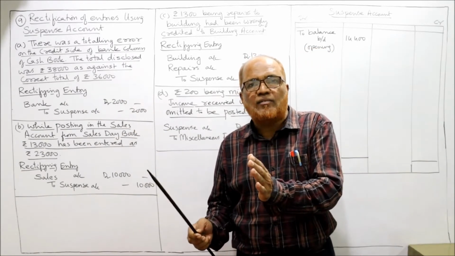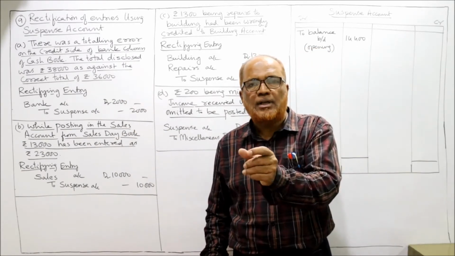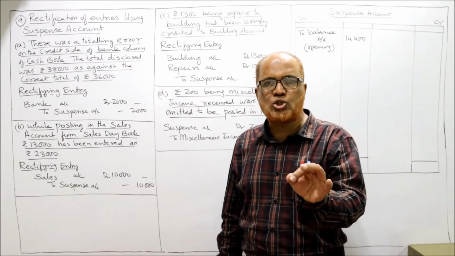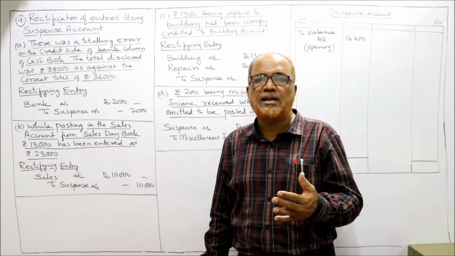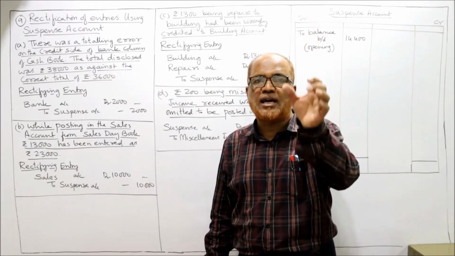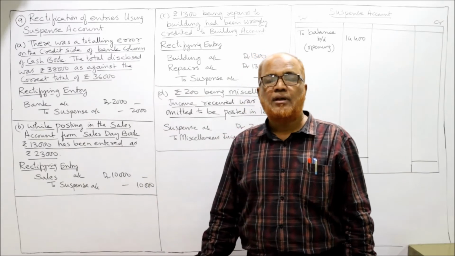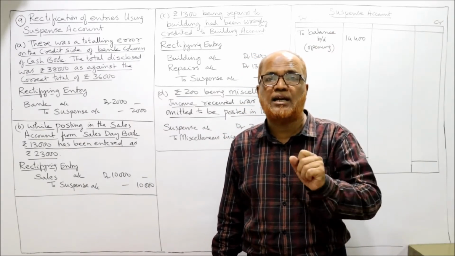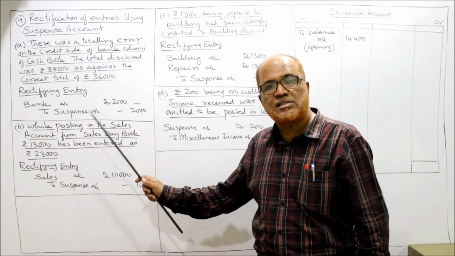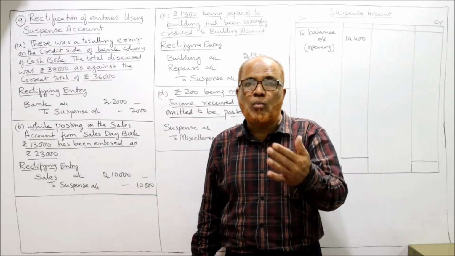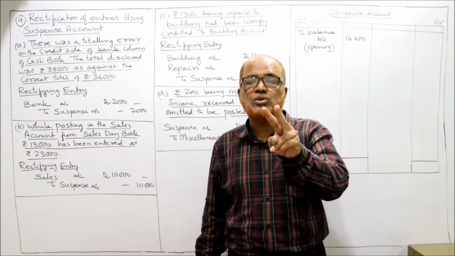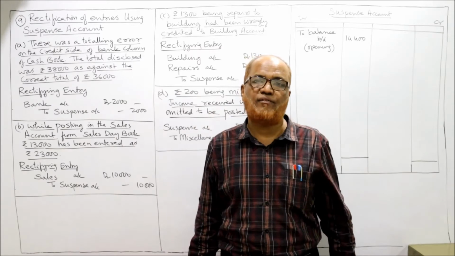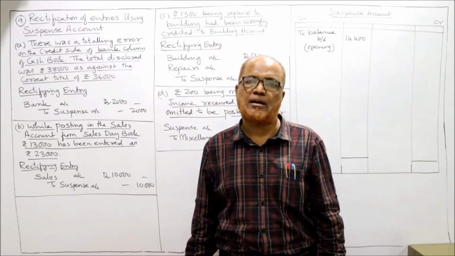So on the credit side of the cash book, bank column, the actual correct total is 36,000, but the accountant has committed the error. He has taken a total of 38,000. That means on the credit side by mistake he has totaled 38,000. The correct amount is 36,000. So how much more has he taken? 2,000 rupees more on the credit side of the bank account.